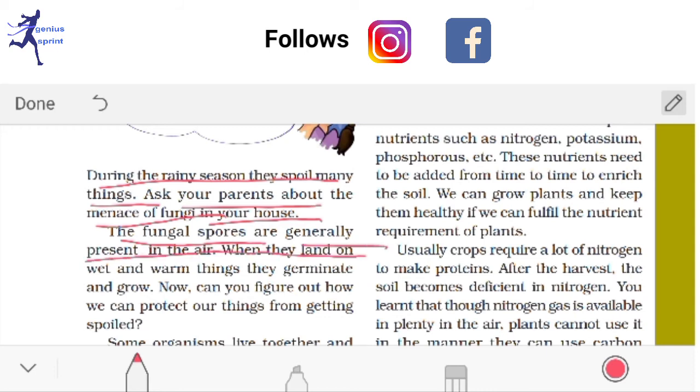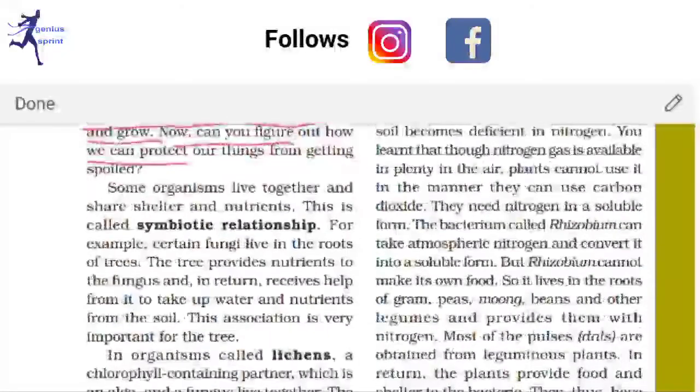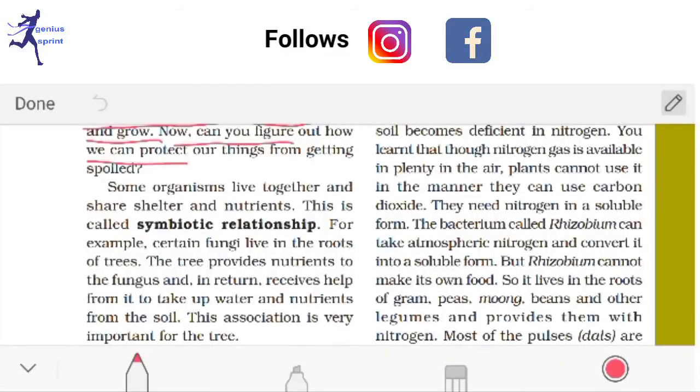When the land and wet warm things get germinated and grow, now can you figure out how we can protect our things from getting spoiled? Not very important, you can read here.